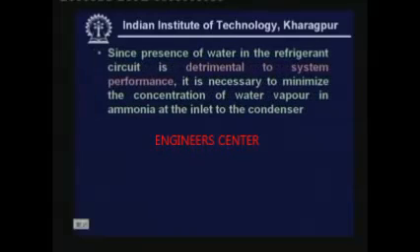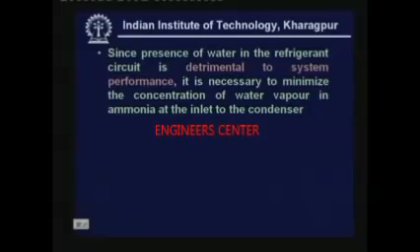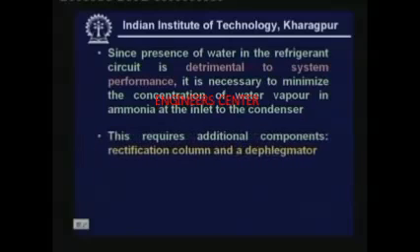So, what we have to do is minimize the concentration of water vapor in ammonia at the exit of the generator or at the inlet to the condenser. We have to ensure that almost pure ammonia vapor goes to the condenser. This requires additional components, namely a rectification column and a dephlegmator.